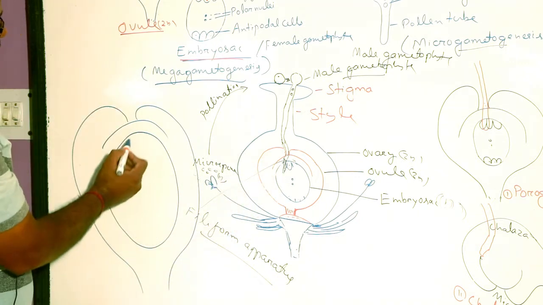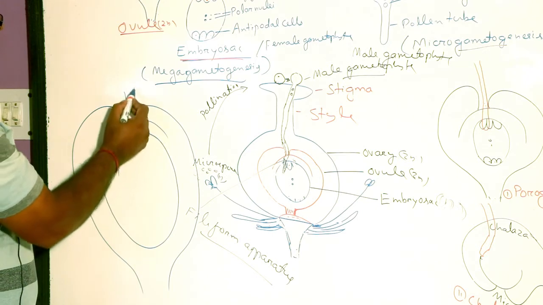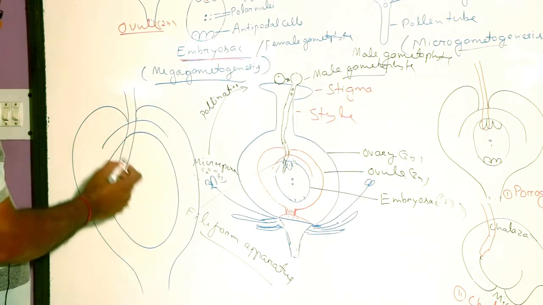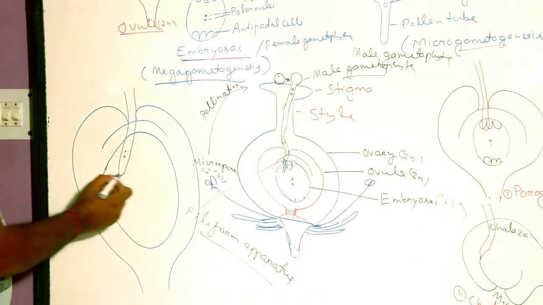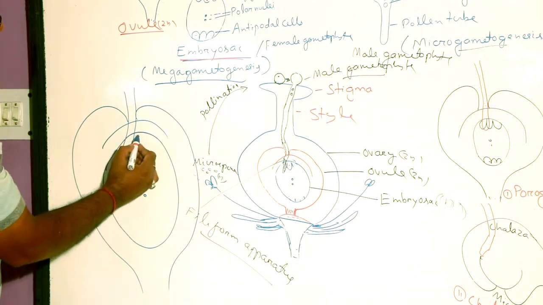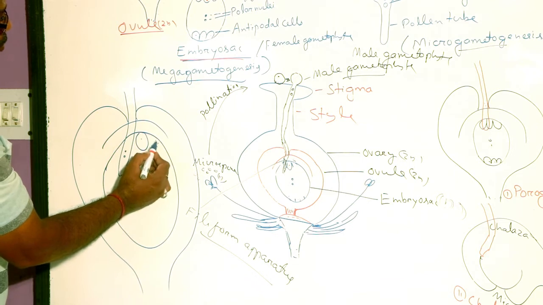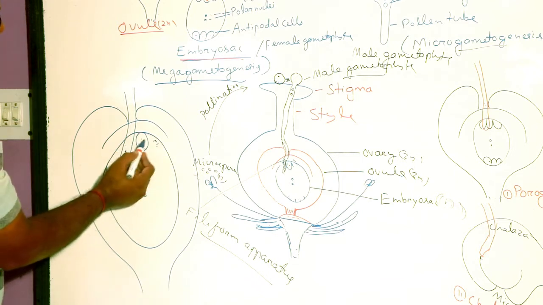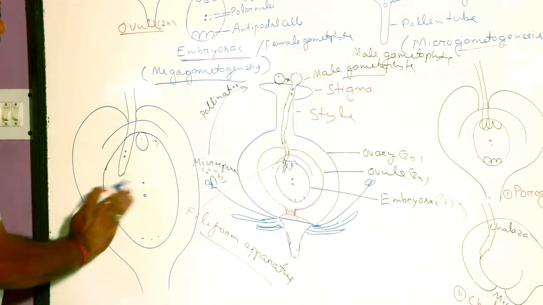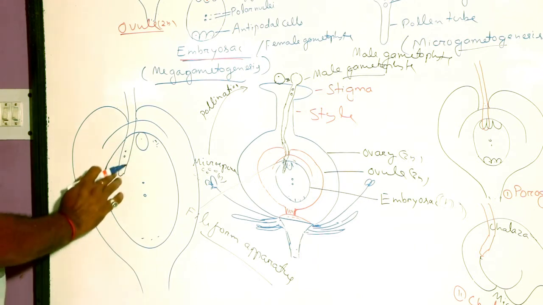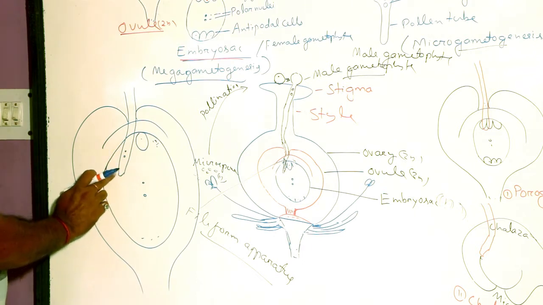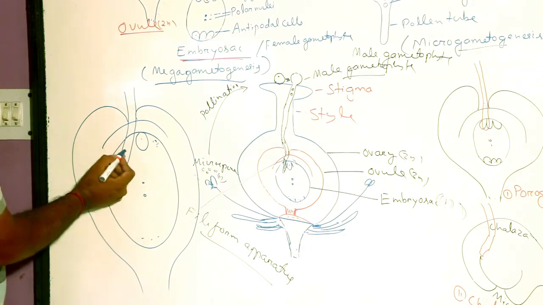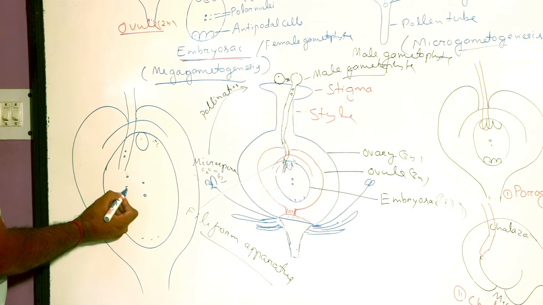This is the embryo sac, and this is the pollen tube. The pollen tube carries 2 male gametes. Here are 2 polar nuclei, 1 egg, and 2 synergid cells, which disintegrate, and 3 antipodal cells, which also disintegrate. After entering the embryo sac, the pollen tube ruptures, releasing 2 male gametes.